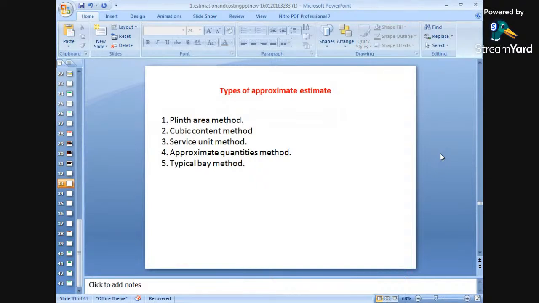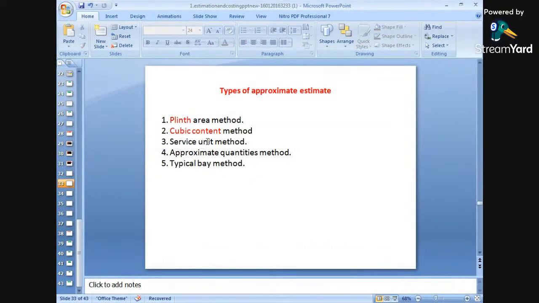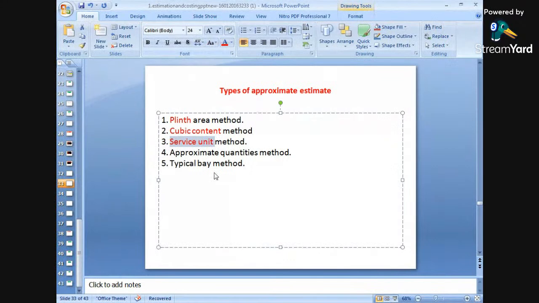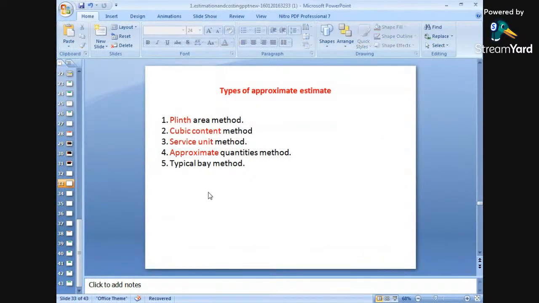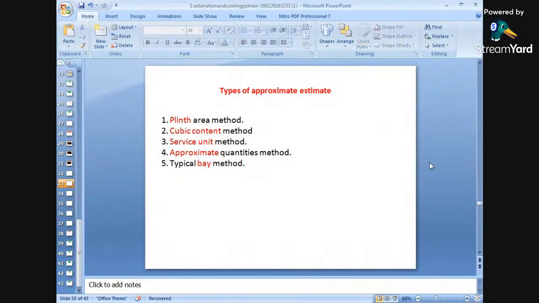As the name says, plinth area method is on the basis of plinth area, cubic content method is on the basis of cubic contents, and service unit method is on the basis of the number of services provided. Approximate quantity method uses quantities which have been prepared. Then some quantities are measured in bays. Suppose railway sheds, godowns, warehouses, factory sheds, which are measured in bays: 1 bay, 2 bay, 3 bay. So the typical bay method can be used as an approximate estimate.